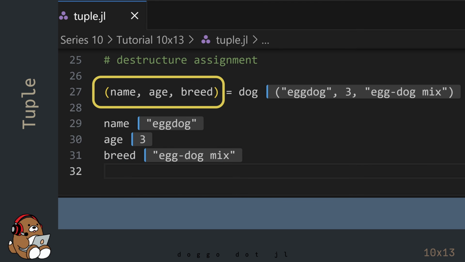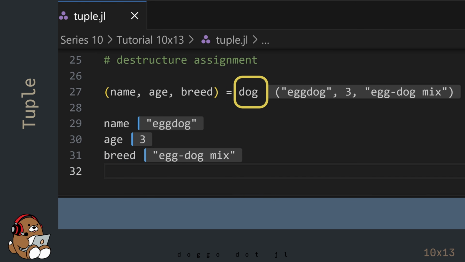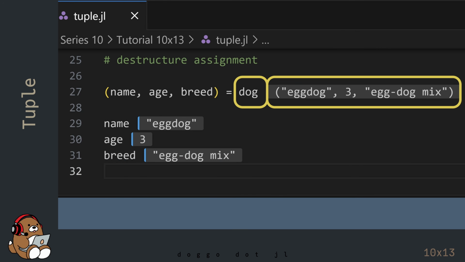So rather than having a single variable name on the left-hand side of the assignment operator, this example has a tuple, which contains 3 new variable names as elements of that tuple. On the right-hand side is an existing variable name, which also happens to be a tuple, that contains 3 elements with existing values.